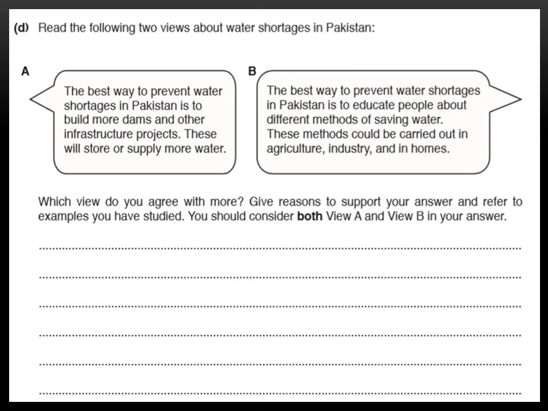Now it might be a kind of suggestion, a kind of statement that you agree with or not. So this is a view question, with view A and view B. View A: the best way to prevent water shortages in Pakistan is to build more dams and other infrastructure projects. These will store or supply more water. View B: the best way to prevent water shortages in Pakistan is to educate people about different methods of saving water. These methods could be carried out in agriculture, industry, and in homes.